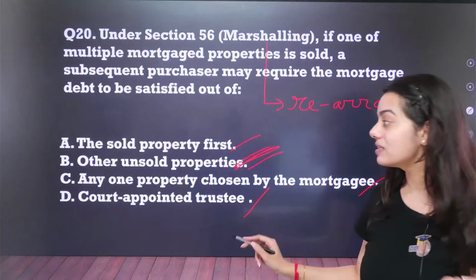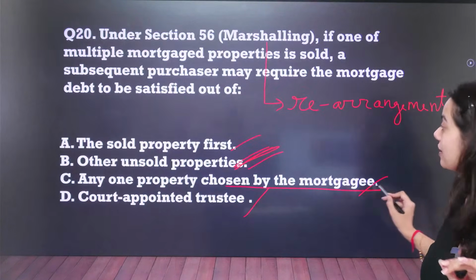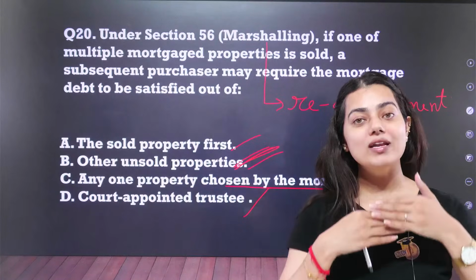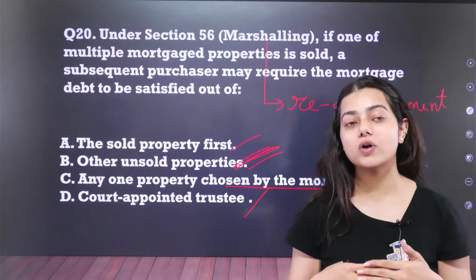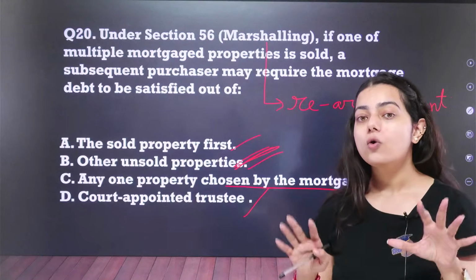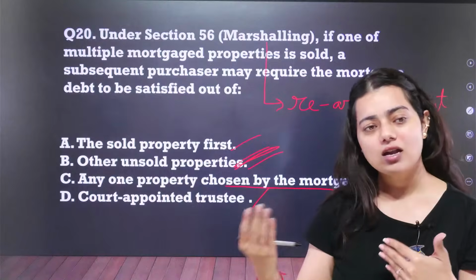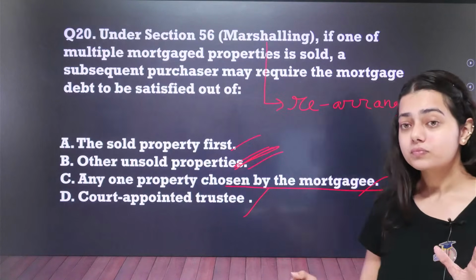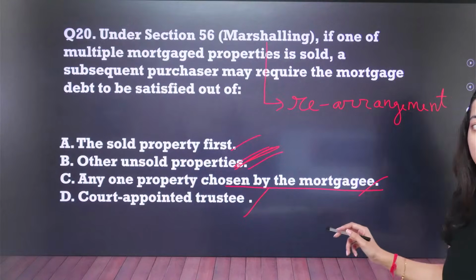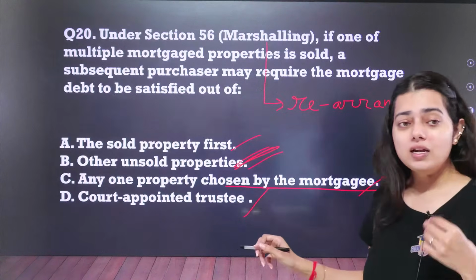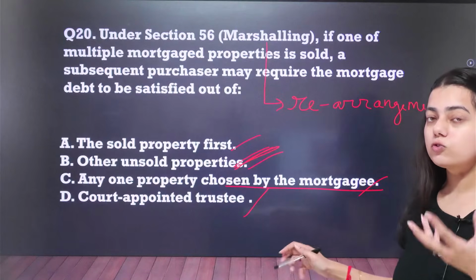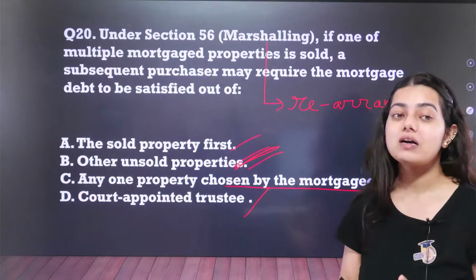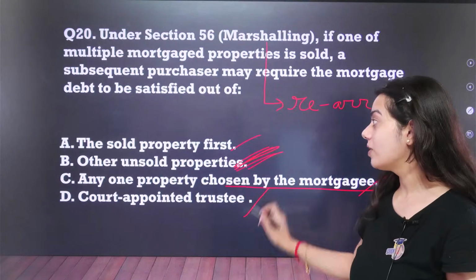Option number C is incorrect. Any one property chosen by the mortgagee, no. You just have to cover that debt. You just have to take out whatever mortgage money is left. Okay. So in order to cover that debt, only any other unsold property can be used. It cannot be specified by the mortgagee. Yes. Option number B is correct. It is not the responsibility of the mortgagee to choose whatever property they want to sell and get the worth recovered from that. That is why option number B will be correct.